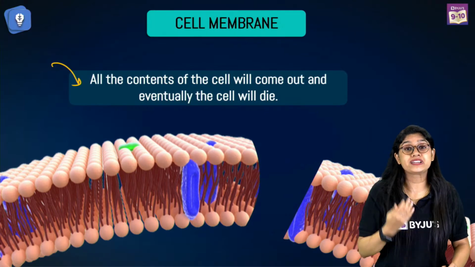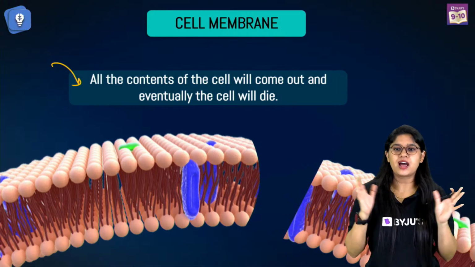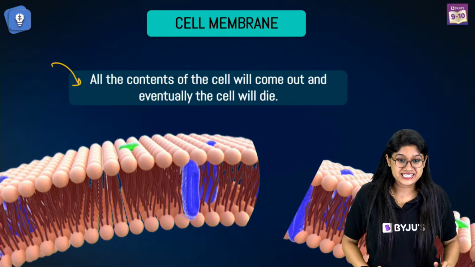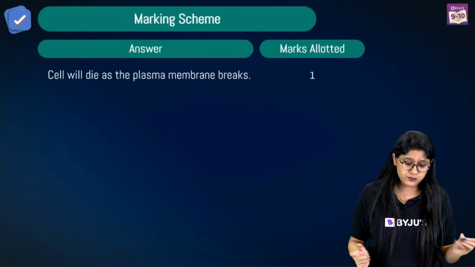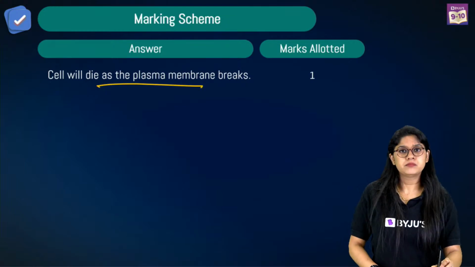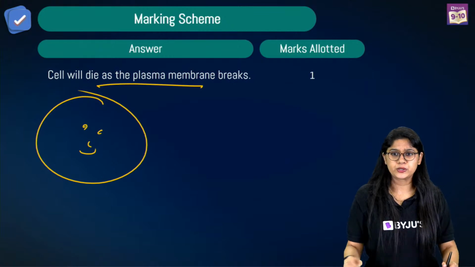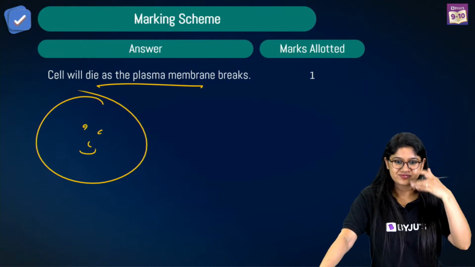They have a lot of metabolic activities happening. So if they are intact, they are all performing, but if they are outside, they will not be able to do anything and the cell will die. Yes, very good, everyone. So here we have the answer that the cell will die if the plasma membrane breaks. Are we clear, everyone?